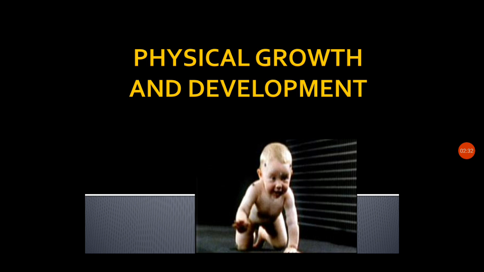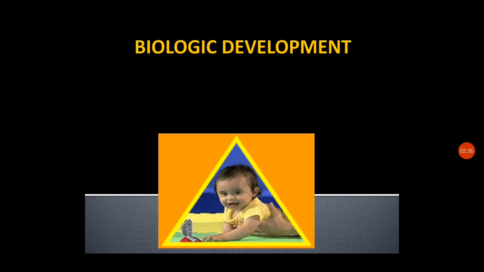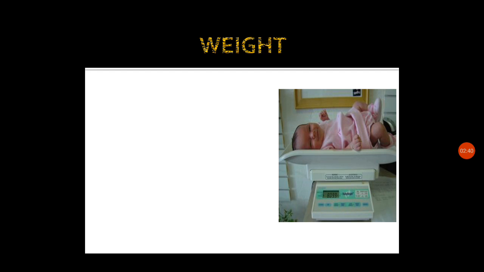Next we can see the growth and development of the child, that is the physical growth and development including the biological development. We can see the proportional changes that happen in the biological development, that is the growth of the baby. The first point is the weight of the child.